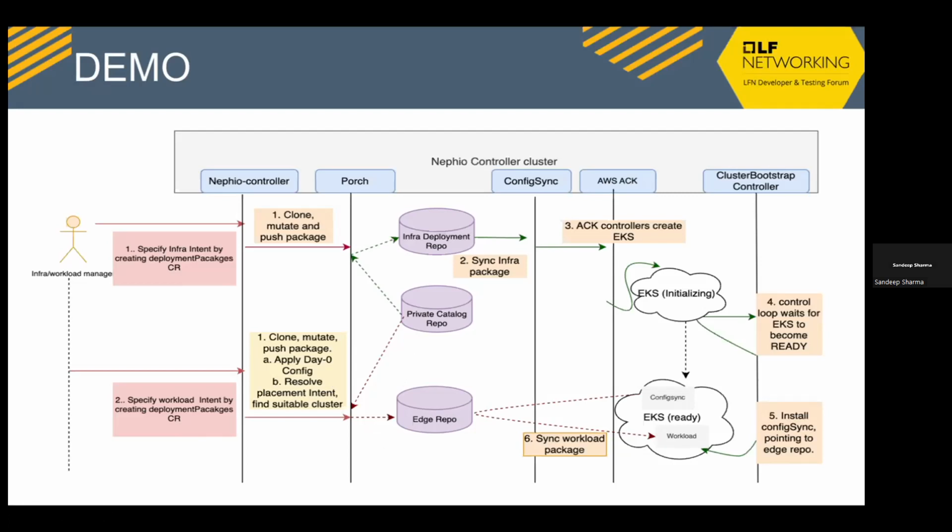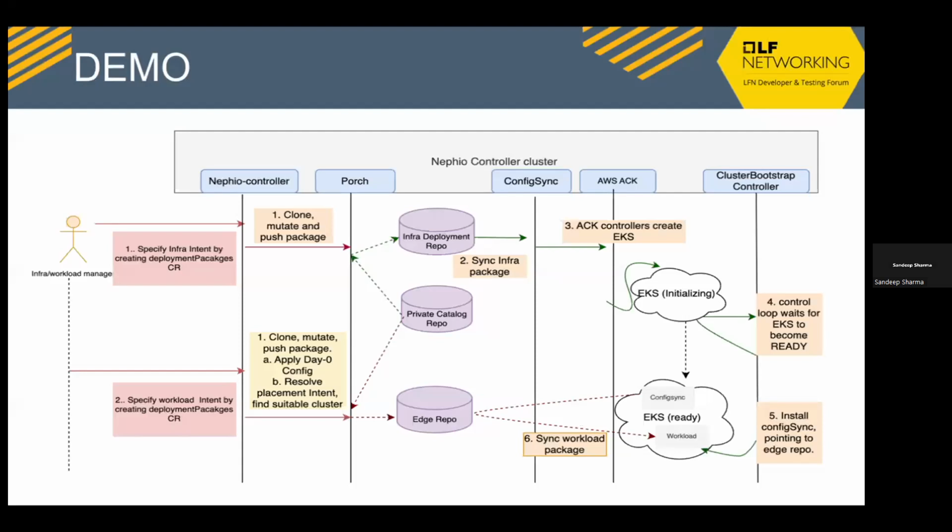So it will keep waiting. Keep repeating this until the cluster object's label comes to a ready state. And once that happens, it will basically propose the package and push it to the corresponding Git repo. And then automatically the config sync in the target cluster will reconcile to that package, and that will result in the workload orchestration. This is the end-to-end flow of the demo.